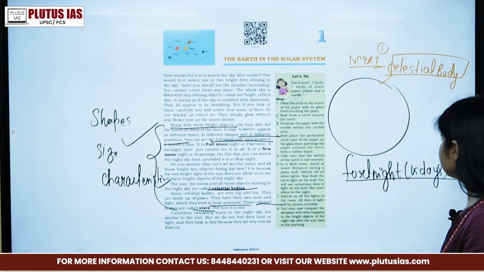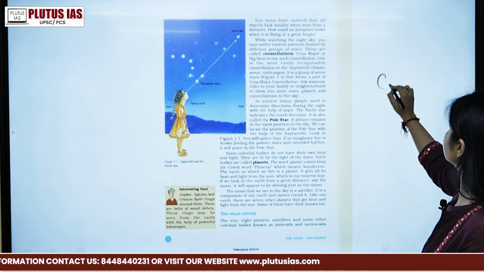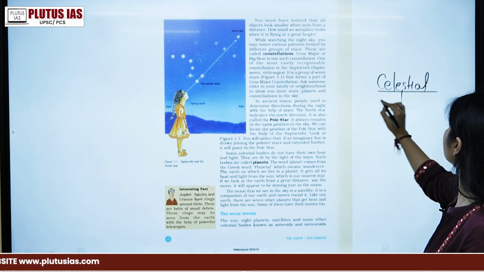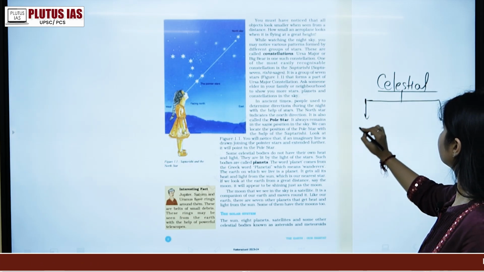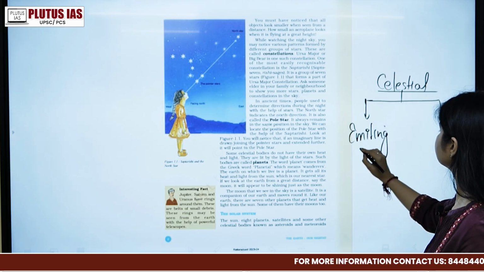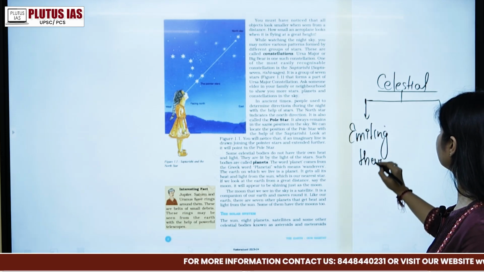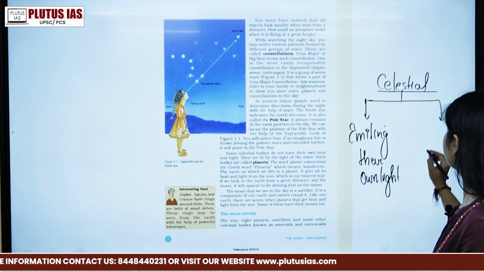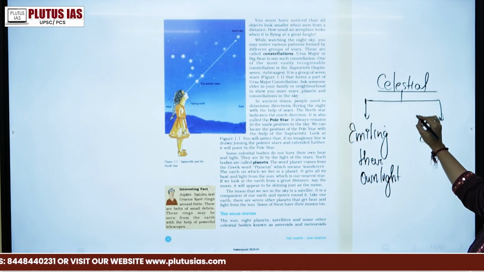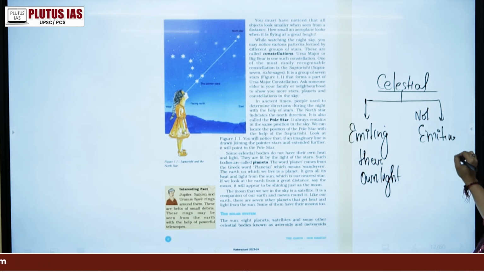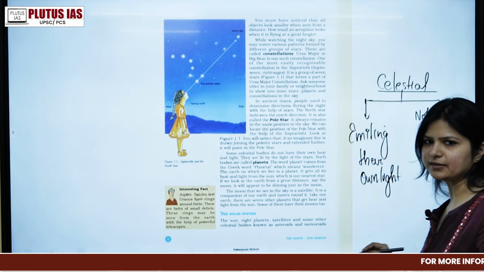So celestial bodies can be divided into two parts, one which emits its own light and one which does not emit light. The ones which emit their own light are stars, and the ones which are not emitting are the other kind of celestial body.